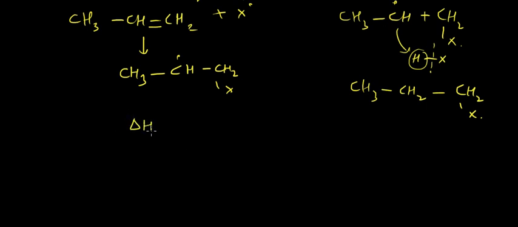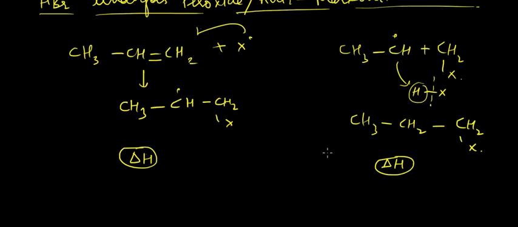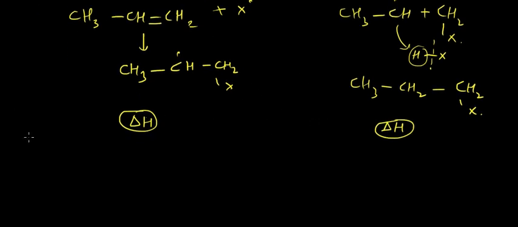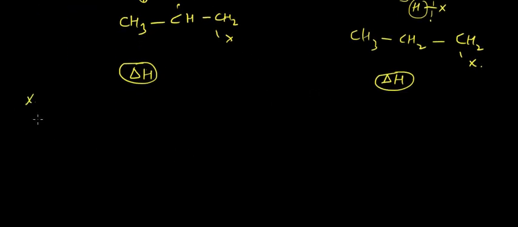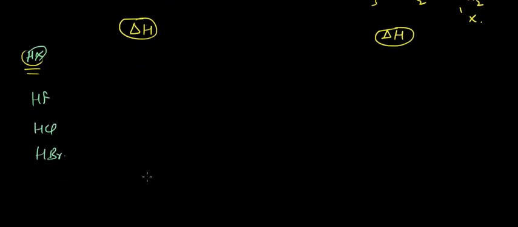Okay, so we are now comparing delta H of the two reactions, and let's say HX is something like HF, HCl, HBr or HI.